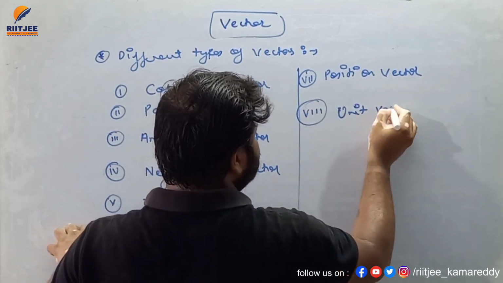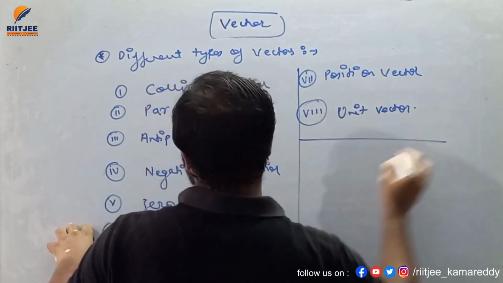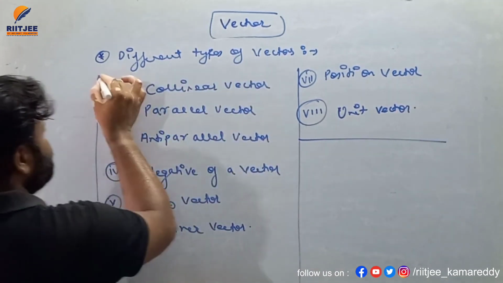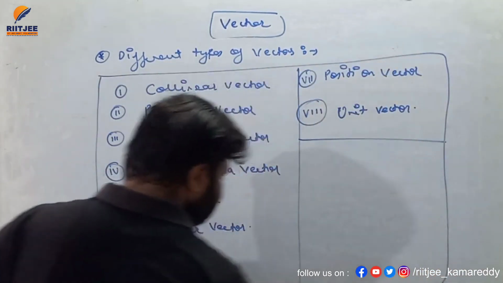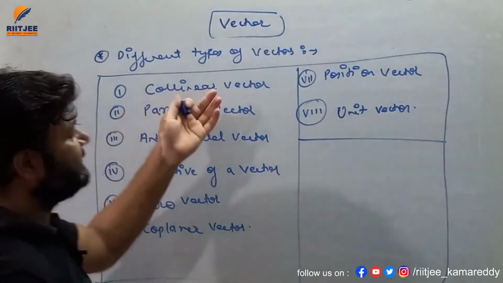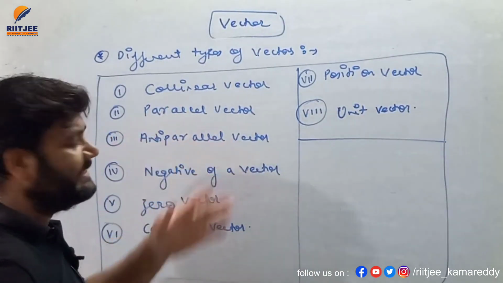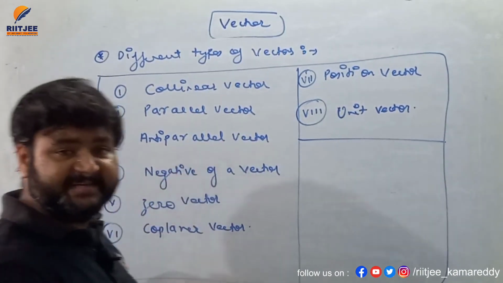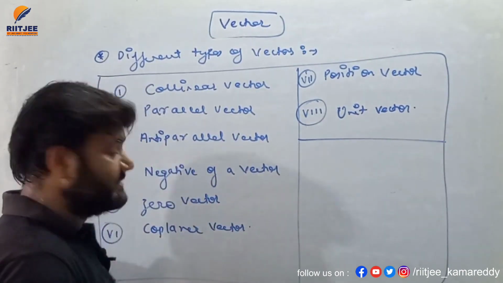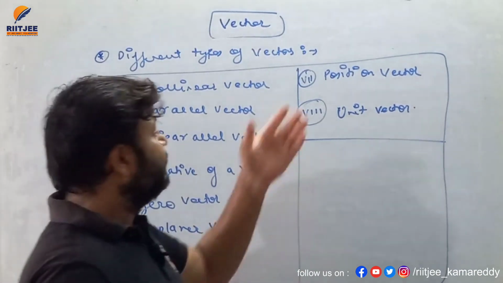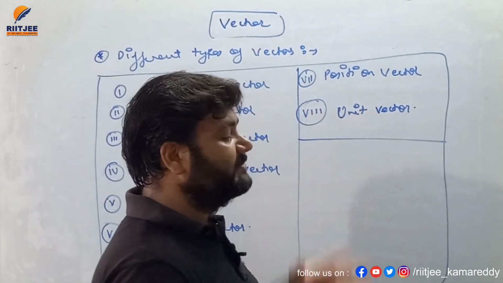This unit vector term is very important. In the next lecture, my dear student, we'll discuss all the types of vector: what is collinear vector, what is parallel vector, what is anti-parallel vector, what is negative of a vector, what is zero vector, what is coplanar vector, what is position vector, and what is unit vector.